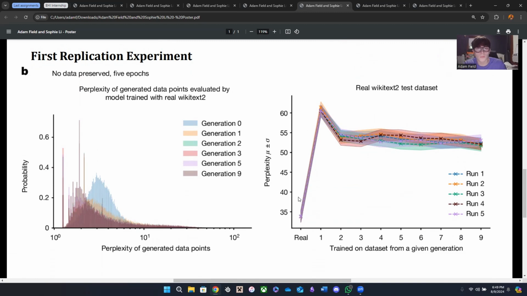On the right here, this graph shows that we start with the real data and we train an AI on it, and it has 60 perplexity points. Then we train another LLM on the previously generated data from this generation, and it drastically loses its perplexity points.